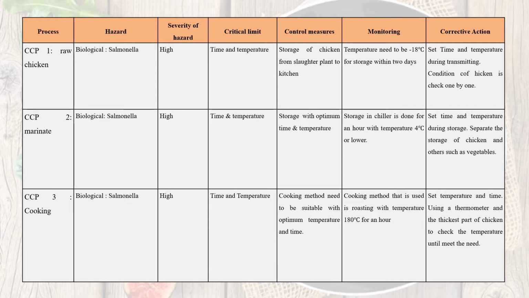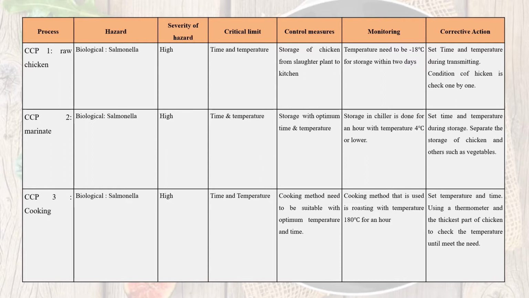So CCP2 is the process of marinade, where the hazard is a biological hazard involving salmonella. Severity of hazard is high. Critical limit is also time and temperature. Control measure is storage with optimum time and temperature. To monitor it, storage in a chiller is done for an hour at 4 degrees Celsius or lower. Corrective action is to set time and temperature during storage. Separate the storage of the chicken from others such as vegetables.